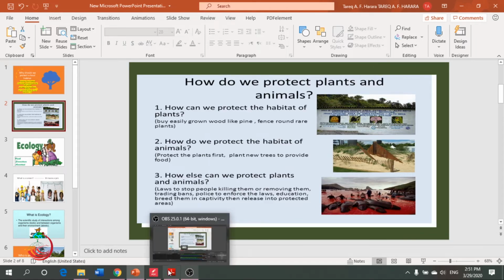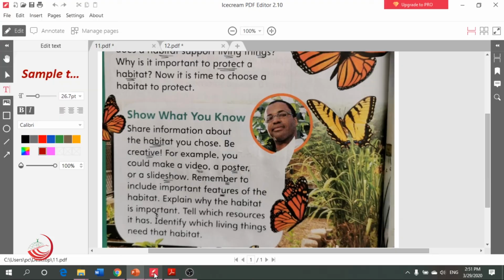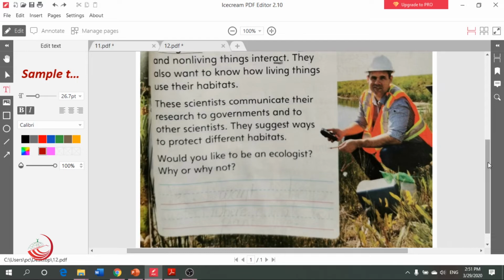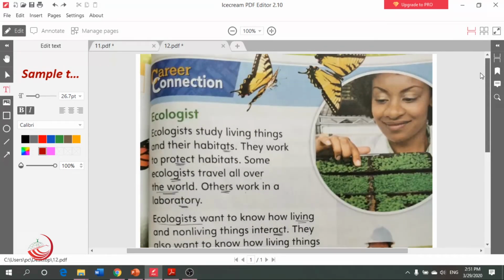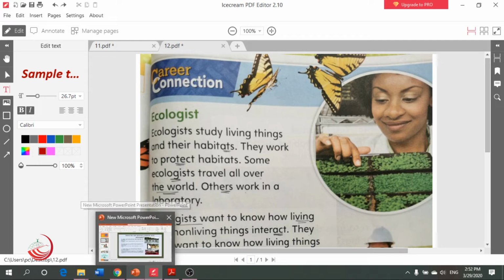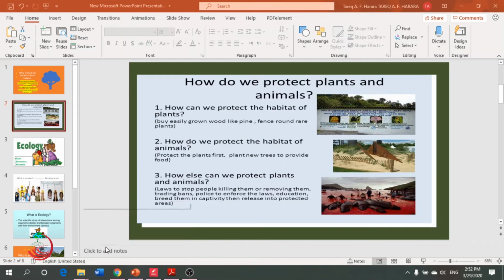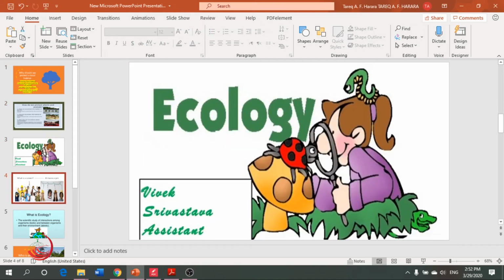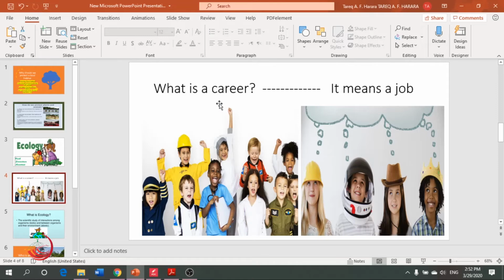So my lovely students, now can you go to your book again and open the page 219, career connection. What is the meaning of career? Who can tell me what is the meaning of career? For example, I want to have a career of a doctor. A career of a doctor. So now let's see here. What is a career? It means a job.